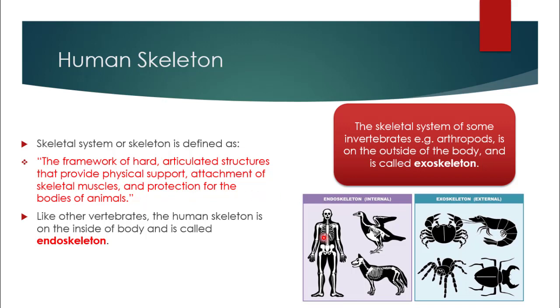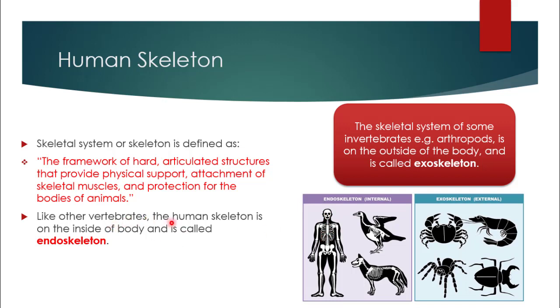Which means the skeleton consists of hard jointed structures like bones, cartilage and muscles which provide us the physical support when we move from one place to another or when we are sitting or standing. It also helps in the attachment of skeleton muscles and provide us the protection. For example, skull protects the brain, the ribs protect the heart and lungs.